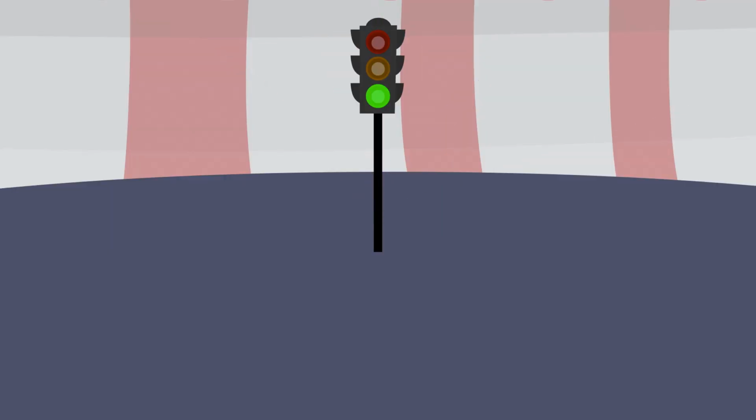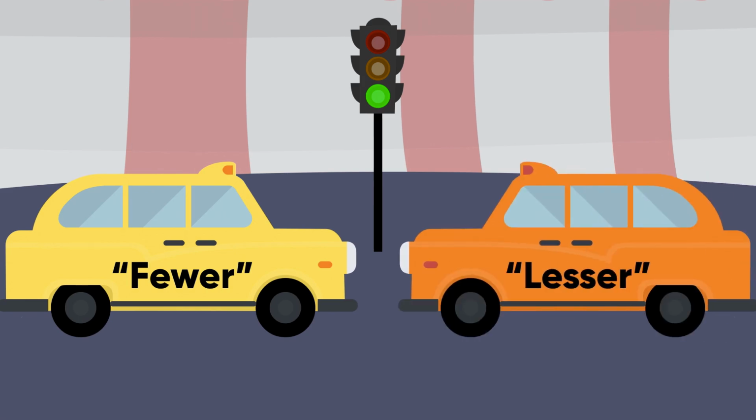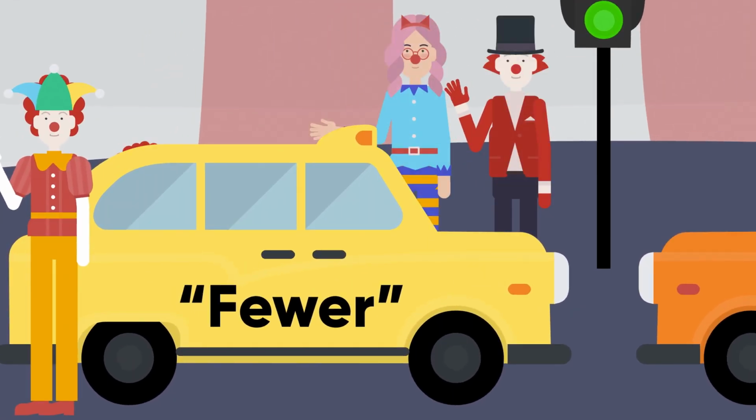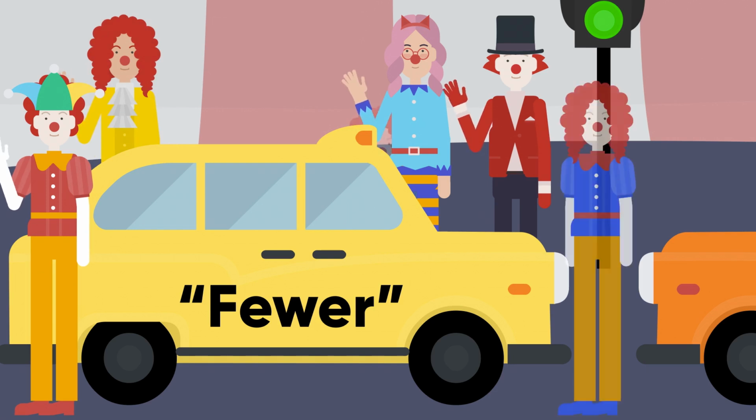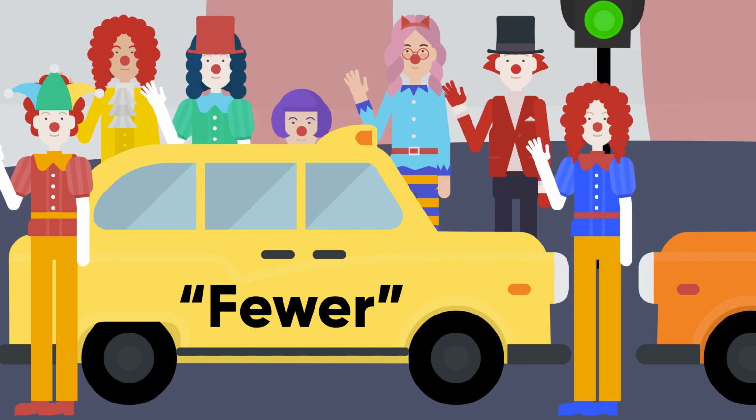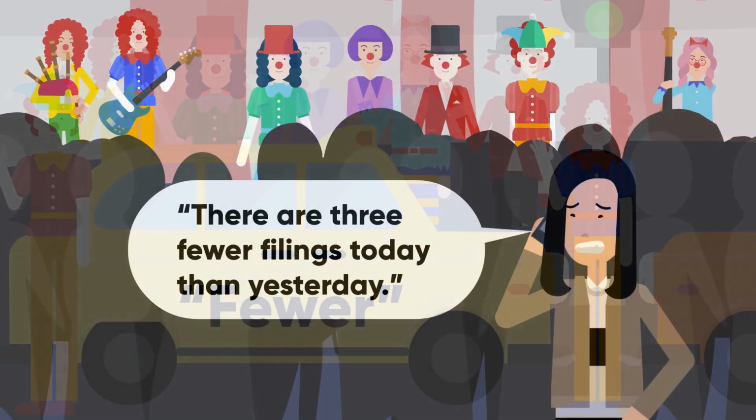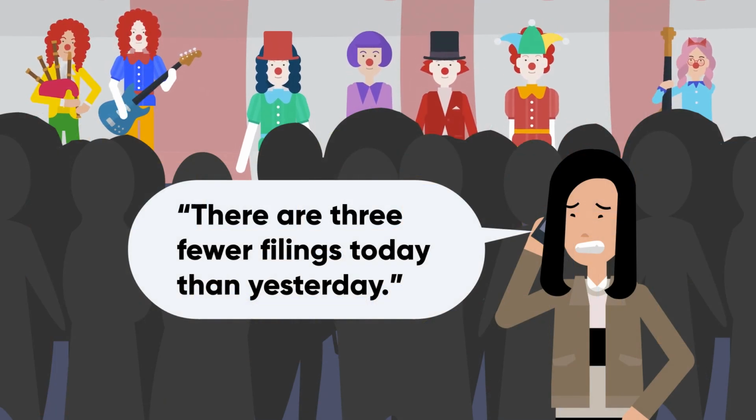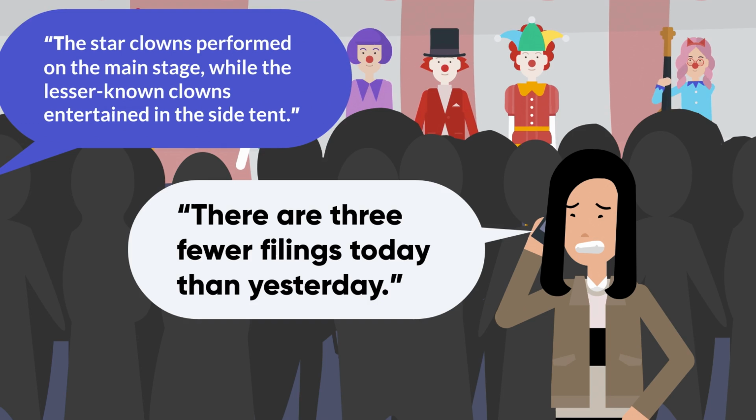Another common one, but a straightforward one, fewer versus lesser. The key here is that fewer is used when referring to individual or countable things that you can put a number on. There are 3 fewer filings today than yesterday. You're going to use lesser when it's anything else. So volume or degree or quantity, mass nouns, units or measures of time.